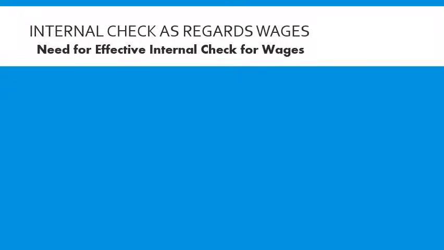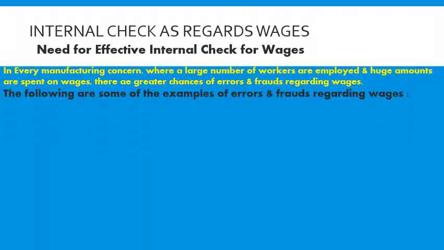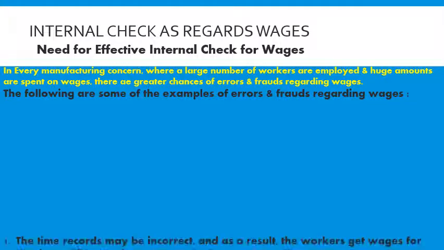It is required in every manufacturing concern where a large number of workers are employed and huge amounts are spent on wages. There are greater chances of errors and frauds regarding wages. The following are some examples of errors and frauds regarding wages.